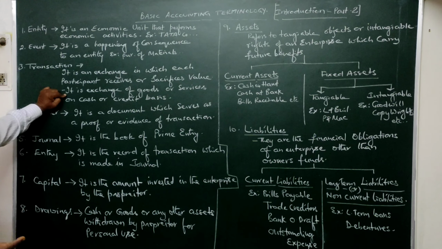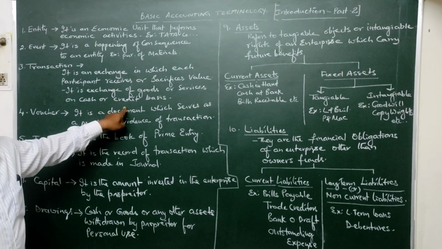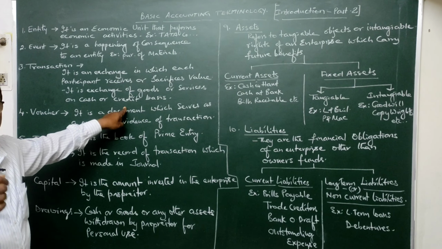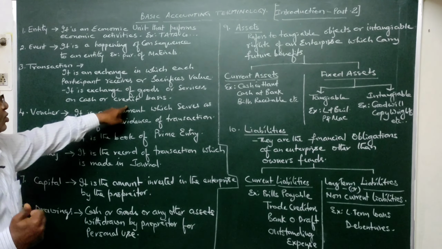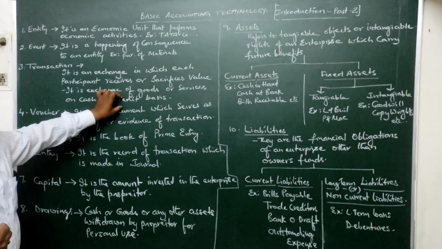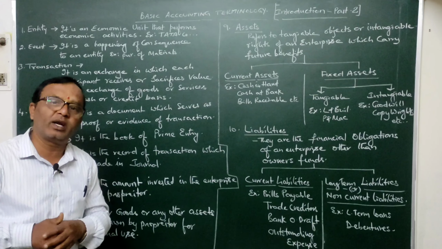In our example, you observe there is some exchange of good or service, on cash or on credit basis. Just like you have gone to purchase a notebook, you have given cash and obtained that good. From the shopkeeper's point of view, he has sacrificed that good to get that cash. So this transaction may take place on cash basis or on credit basis. Based on that, a transaction may be classified as a cash transaction or a credit transaction.